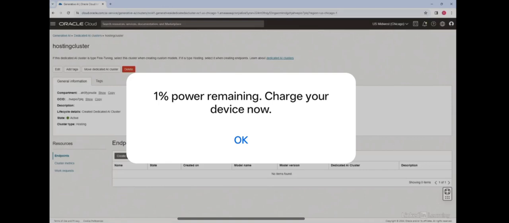So endpoint capacity is 50 because I'm not running any model as of now. And once I do the fine tuning, I have a custom model created. I can create an endpoint for that model, so I can do it from here. So in the next couple of demos, we are actually going to kick off a fine tuning job, and then once a custom model is created, we'll create an endpoint and host that custom model on this hosting cluster.